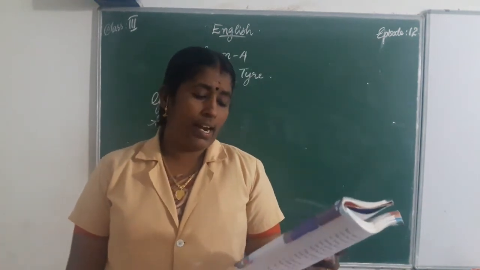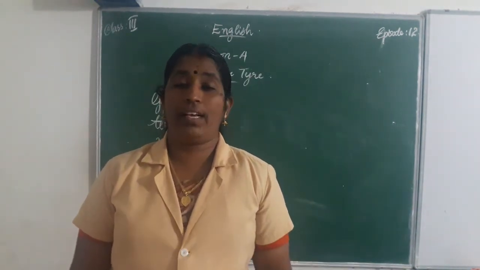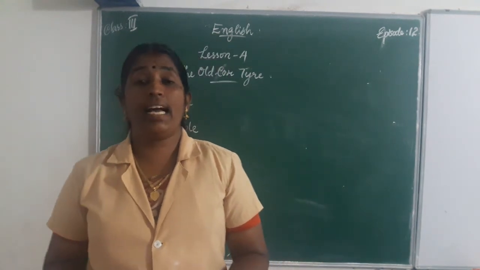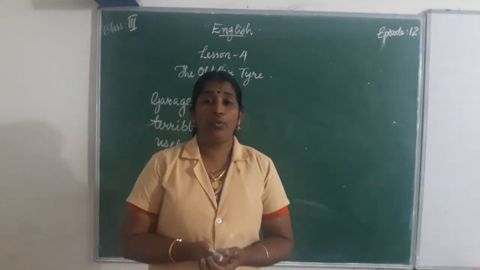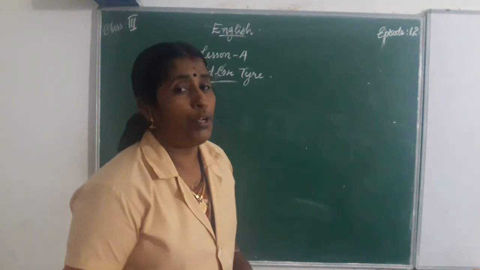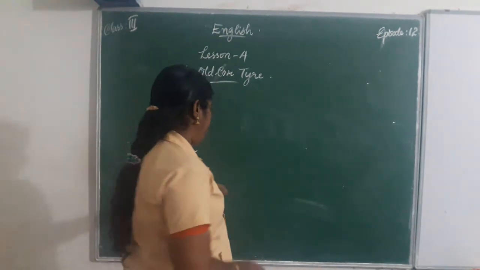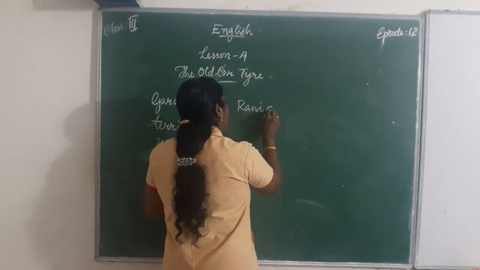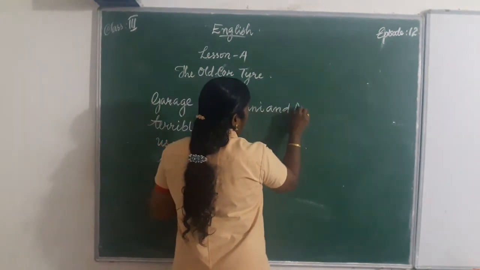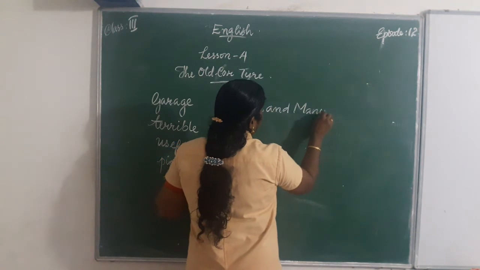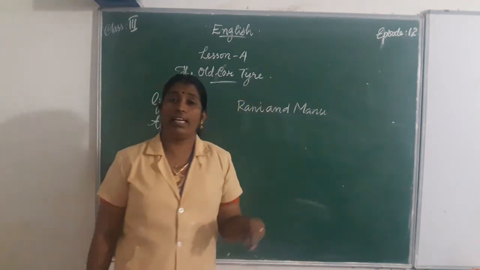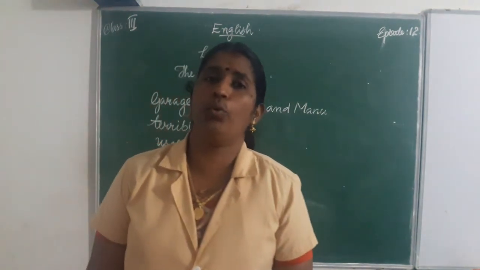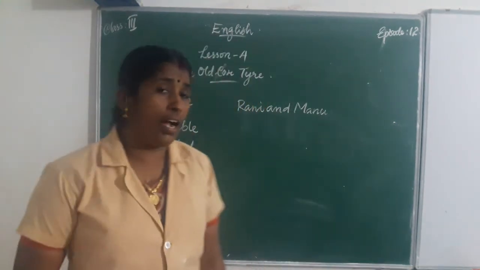Next paragraph. Rani and Manu were the children of the gardener. There is a gardener in that house, and who were the children of the gardener? Rani and Manu. Rani and Manu were the children of the gardener. One who looks after the garden is called a gardener.